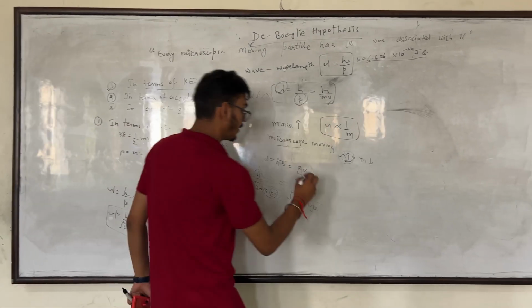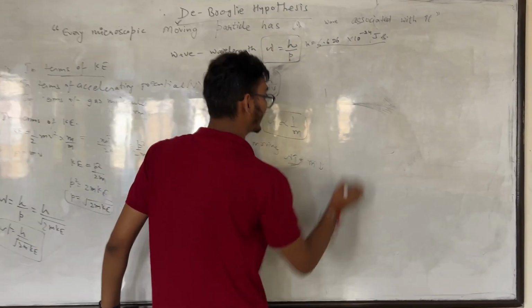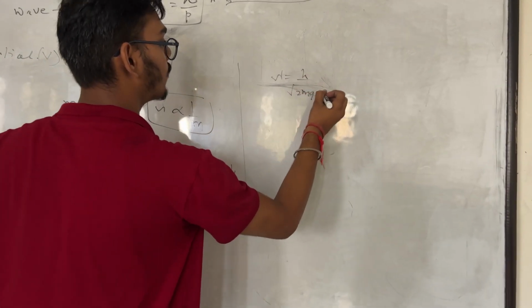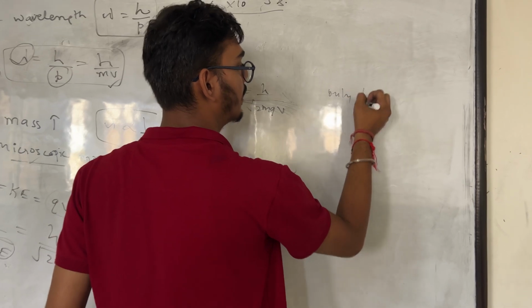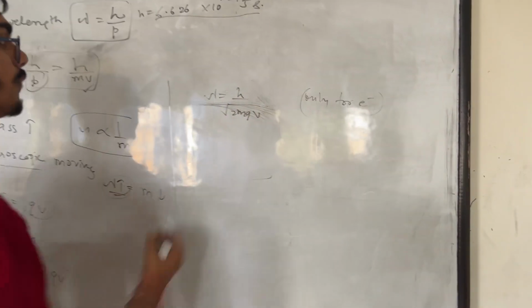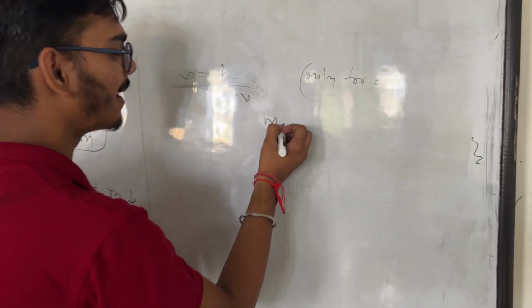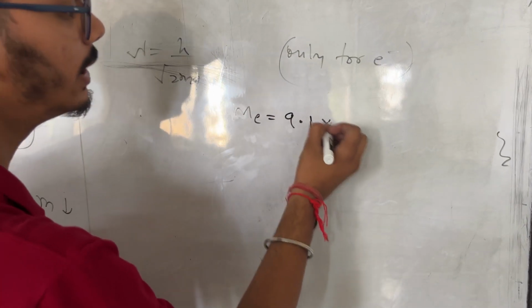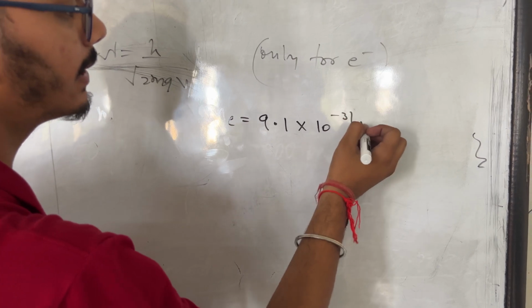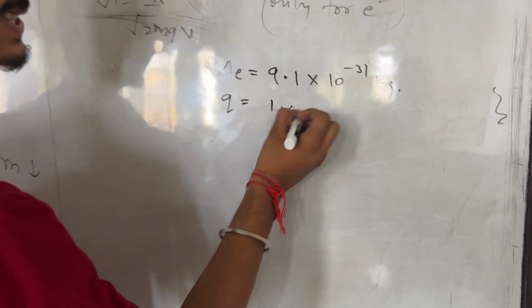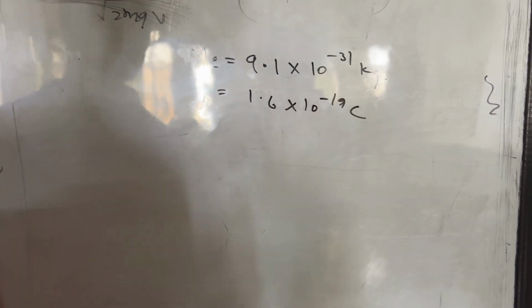But if I am going to consider the case only for electrons, so what would be the value for the case of electron? We know that the mass of electron is 9.1 into 10 to the power minus 31 kilogram, and the value of Q is 1.6 into 10 to the power minus 19 coulomb.